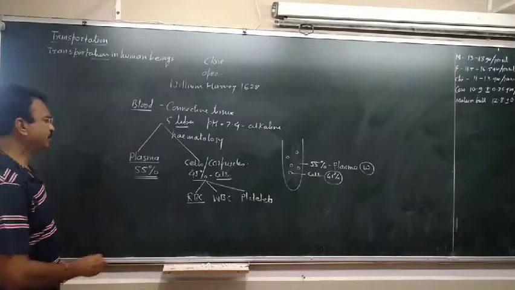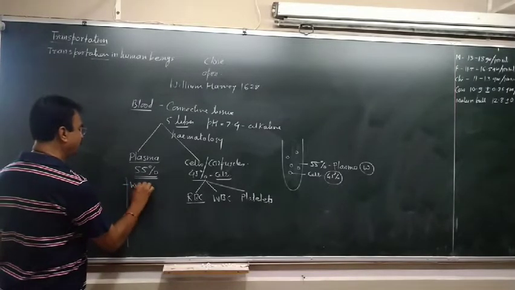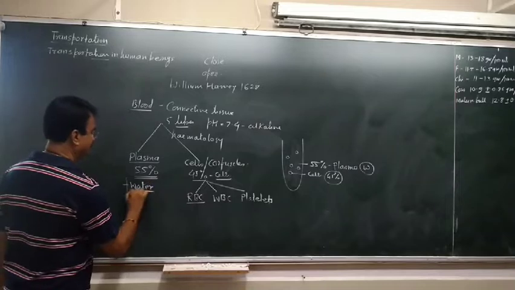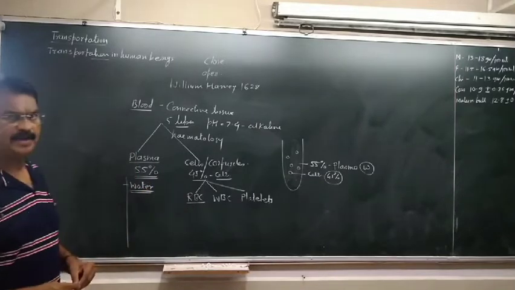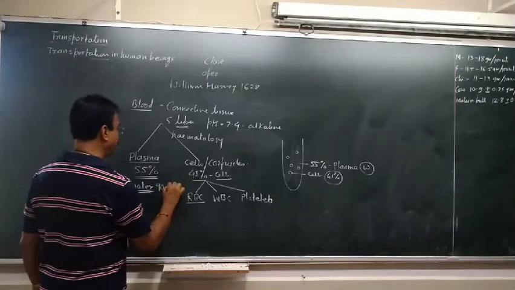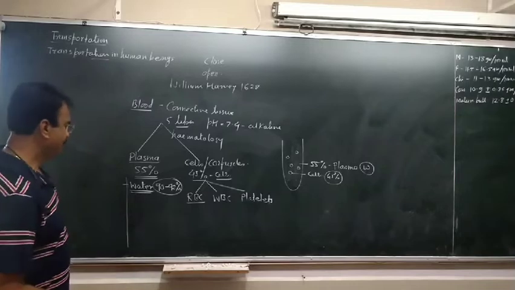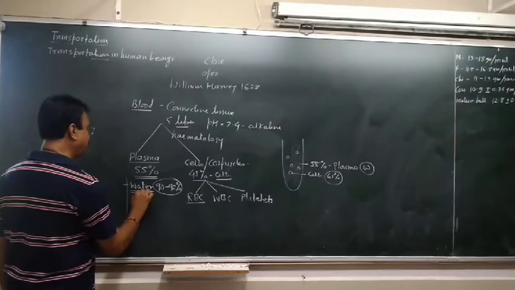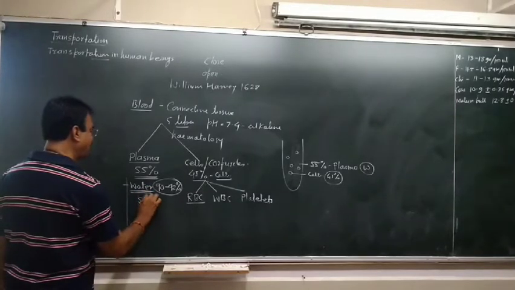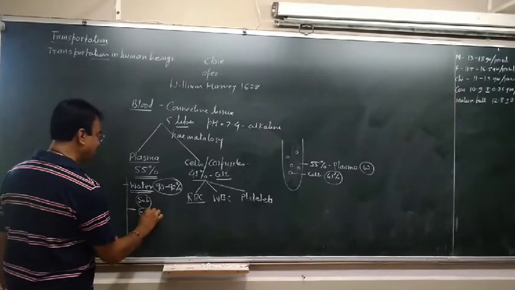The plasma is a fluid, and this plasma contains mainly water. The main composition of plasma is water, which is around 90 to 92%, and in this water different substances are mixed. And what are these substances?